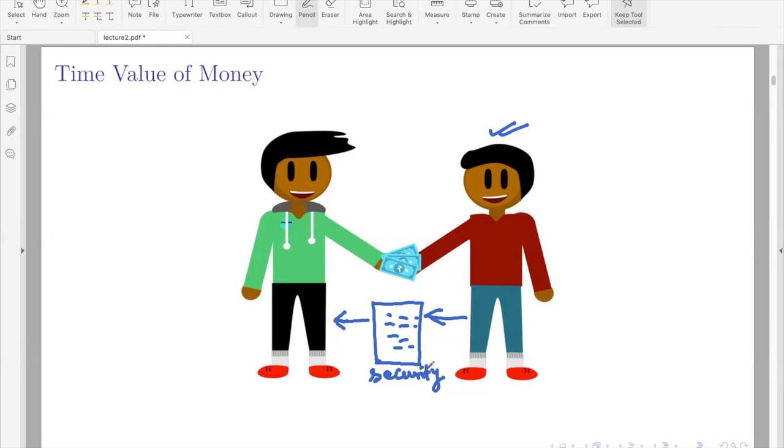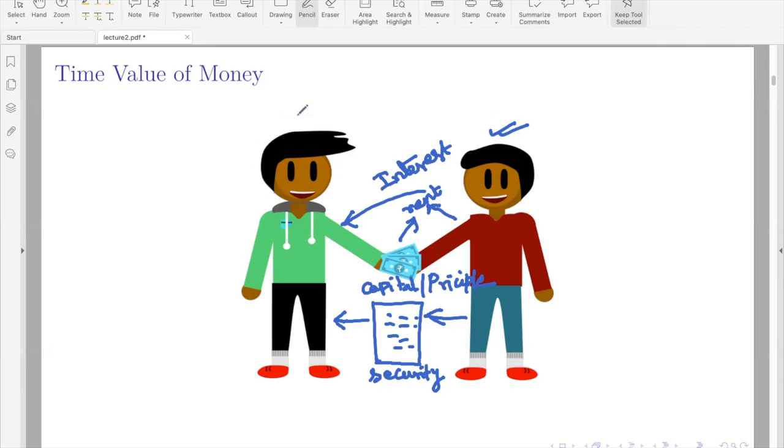During this period, the borrower should also have to pay a rent for the money that he borrows to the lender, right? So this rent is called interest. And the money that is given is called capital or principal. So we have told this already.